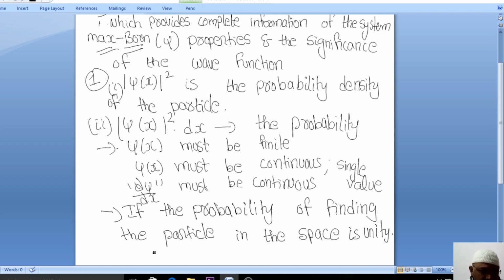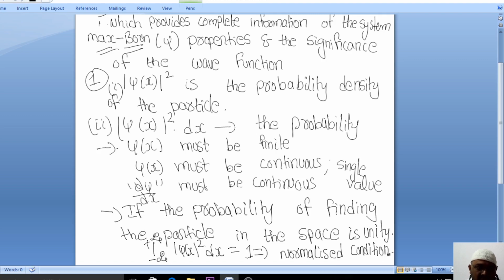That can be written as, and that is also called the normalization condition: the integration from minus infinity to plus infinity of mod of psi of x into dx is equal to 1. So we say that this is actually the normalized condition.